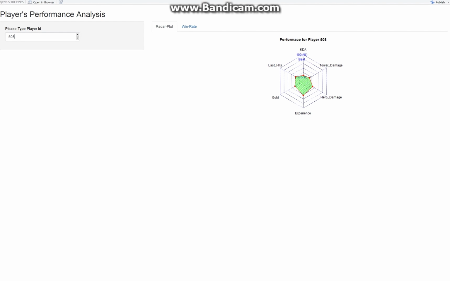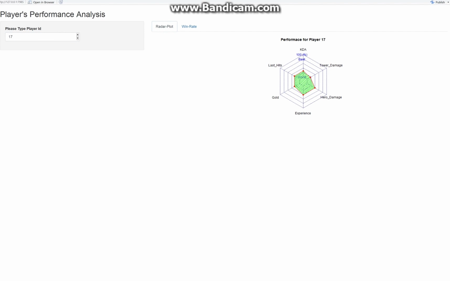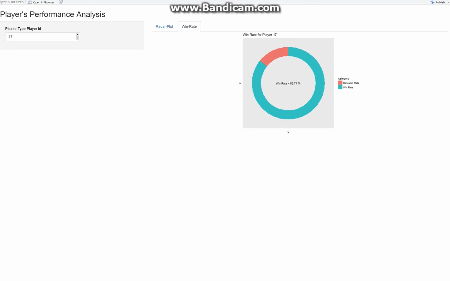And we know that there are some missing player IDs. For example, if we type in 18, there is no player 18, so the app will show, sorry, we don't have information for that player, please try another one. And you can try another one, say player 17, and you can see the performance analysis for that player.